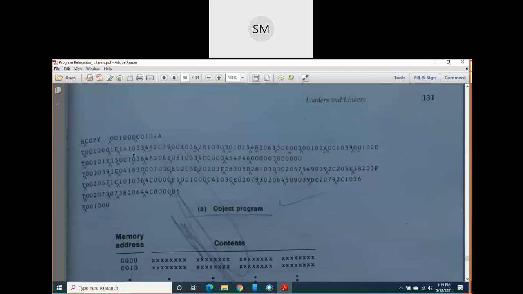But actually, when you get the opcode of the STL instruction as 14, if you consider this 14 in character form, remember my words, then 1 is a different character and 4 is a different character. Separate characters: 1 will take 1 byte and 4 will take 1 more byte.